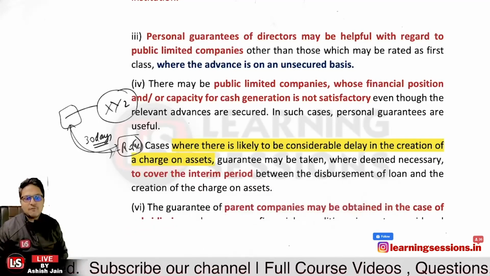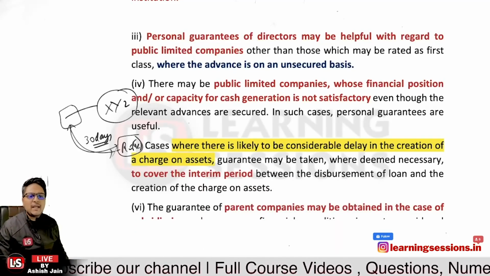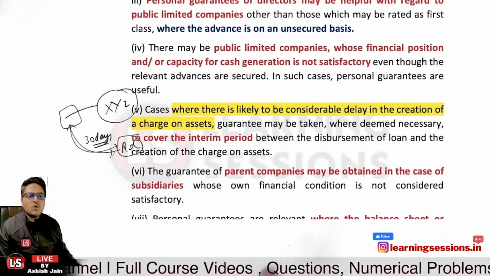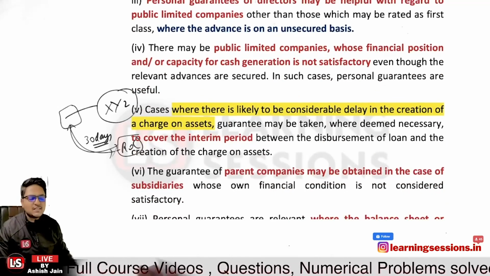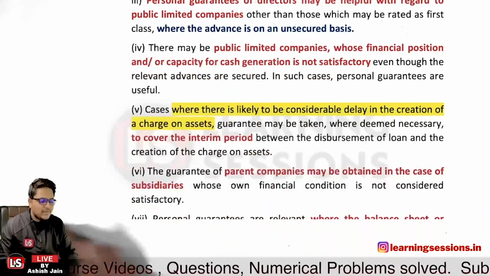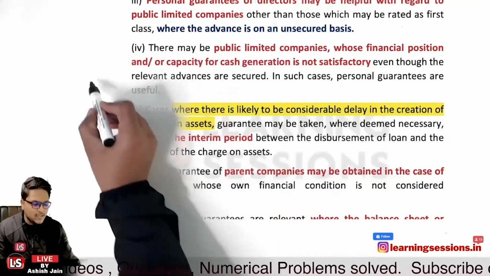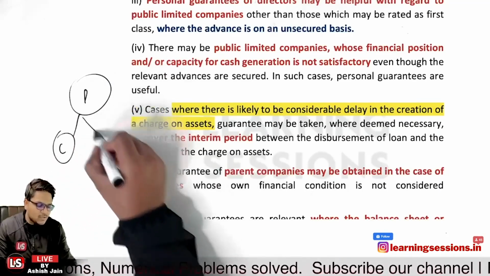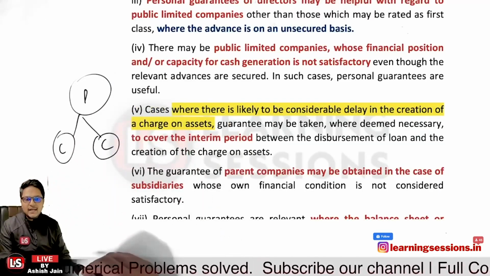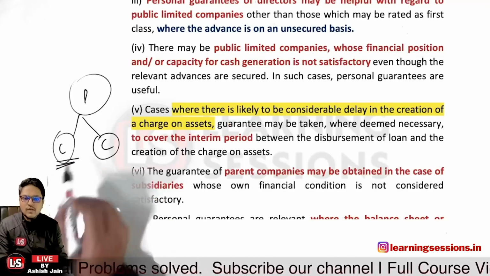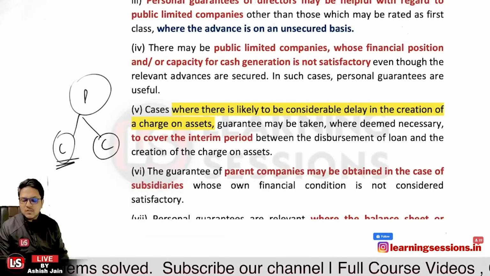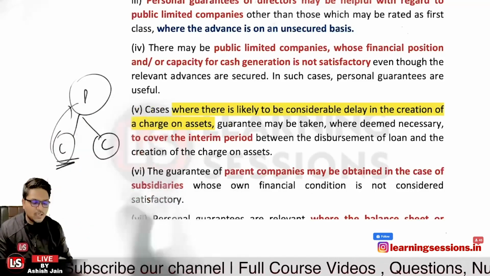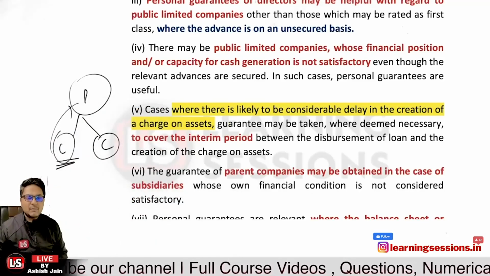Further, the guarantee of the parent companies may be obtained in the case of a subsidiary whose own financial condition is not considered satisfactory. So where you have a group of companies, with the parent company here and the child or subsidiary companies here, if the current situation of the subsidiary companies is not satisfactory, definitely we can ask for the guarantee by the parent companies.